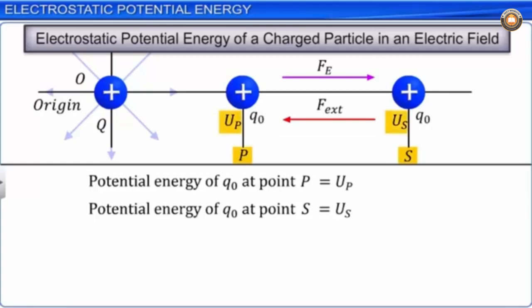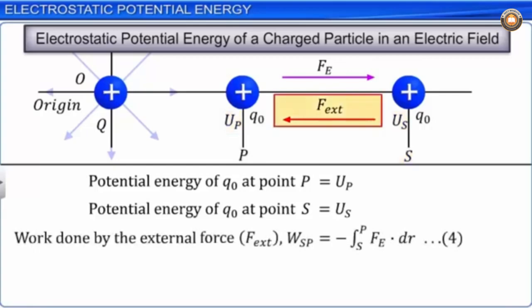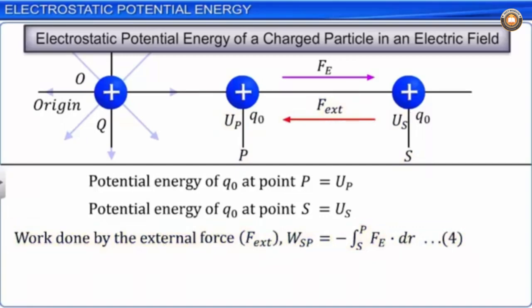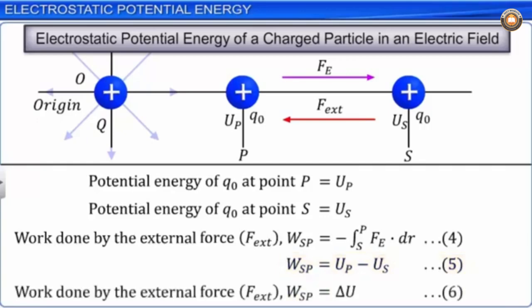The work done by the external force F, as given by equation 4, is also equal to the difference in the electrostatic potential energies of the charge Q0 at the points P and S in the electric field. Let this be equation 5. The work done by the external force F, WSP, is equal to delta U. Let this be equation 6.